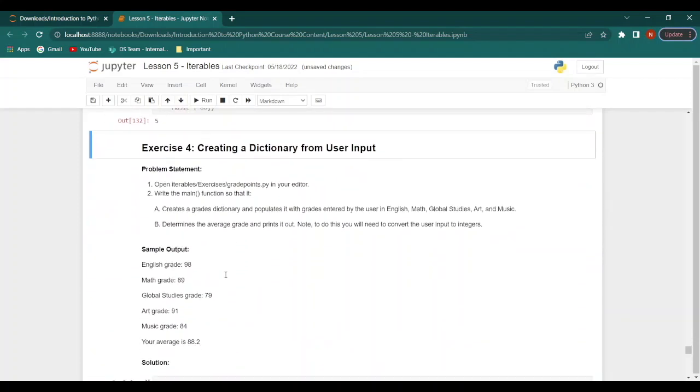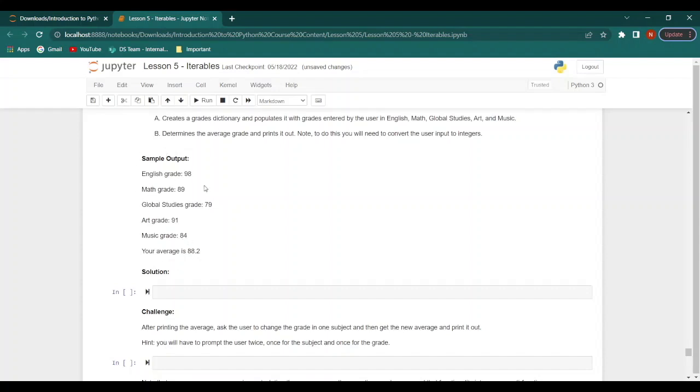Now let's take a look at an exercise. In this exercise, we will be creating a dictionary with the help of an input from the user. So first, what we need to do is write a function which creates a grades dictionary and fills it with different grades that are entered by the user for the given subjects. Second, we need to find the average grade and print it out. So one thing to note here is that we need to take the user's input, which will be in the form of a string, and then we need to convert it to an integer in order to perform mathematical calculations with it. So this is a sample output.